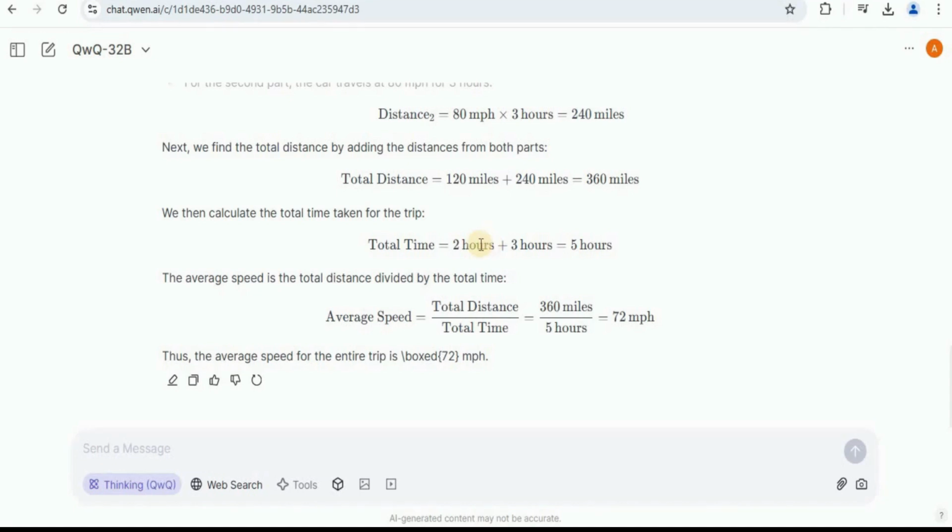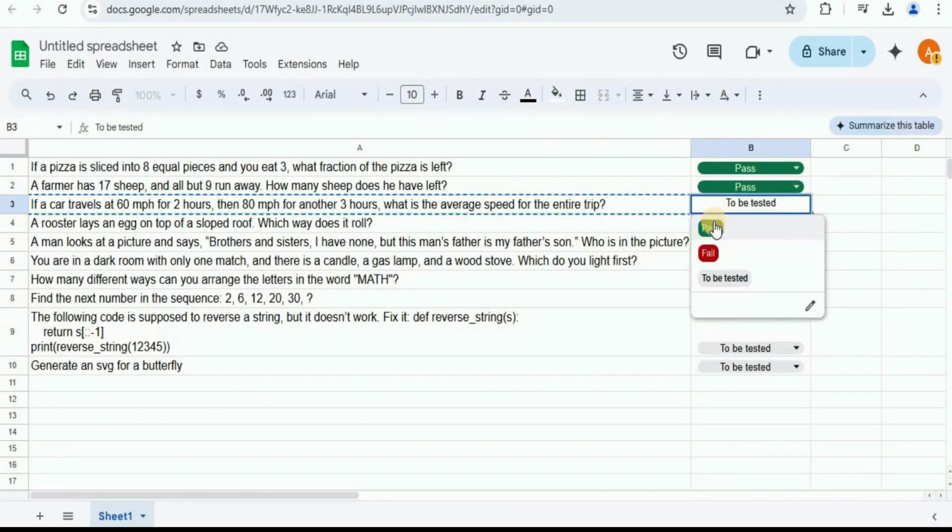The first part took 2 hours, the second part took 3 hours, so a total of 5 hours were taken. So the average speed is the total distance divided by the total time. So 360 over 5 brings us to the answer 72 miles per hour, which is absolutely correct. So I'm gonna give it a pass.